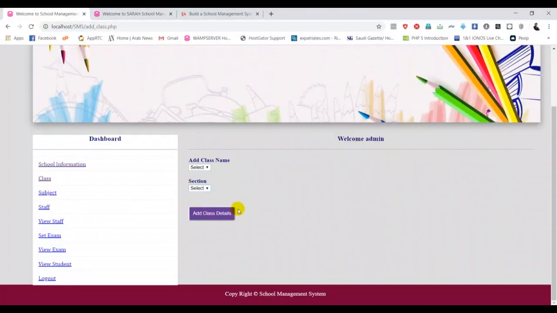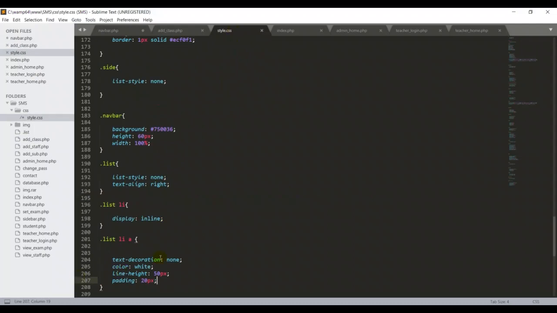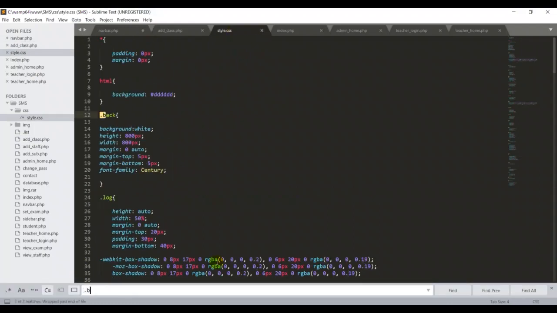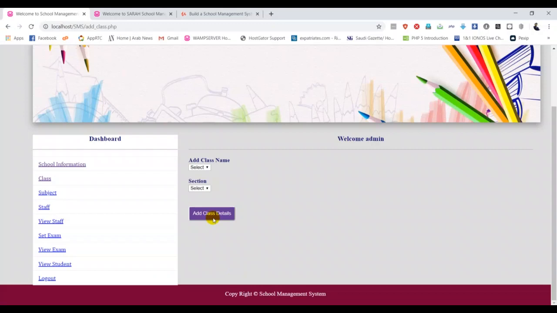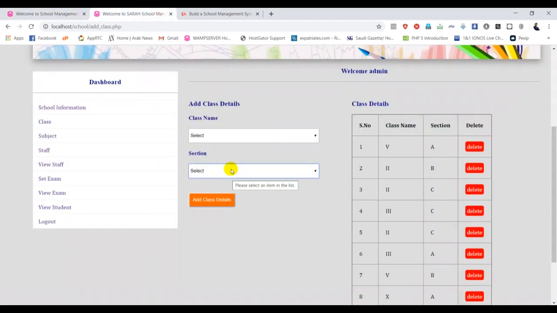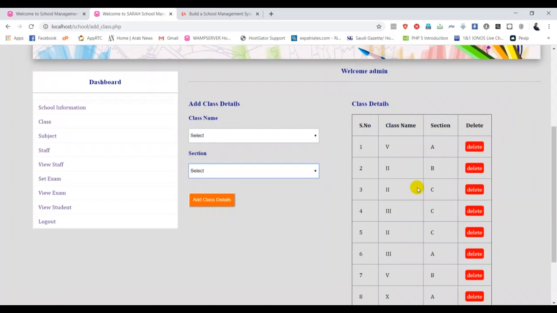Now we have to go back again, check here, then refresh. Here, guys, I got the complete form. The reason is that if I go back here and go to style.css and search dot btn, see, we have already given a CSS design for the btn class, so that's the reason it is displaying properly. But till now we did not give any style for the option, that's why we did not get a similar design. Basically, if you want to change the colors, you can change them, that doesn't matter. So now we got the button, but now we want the table, I guess.